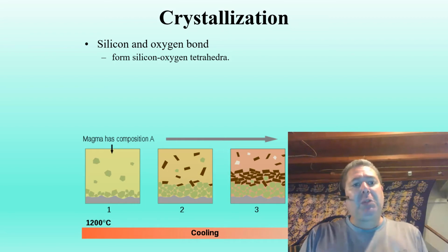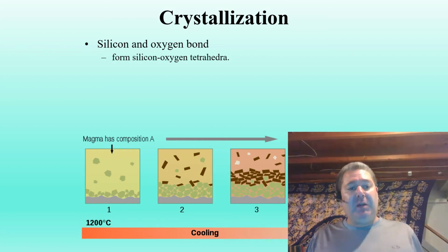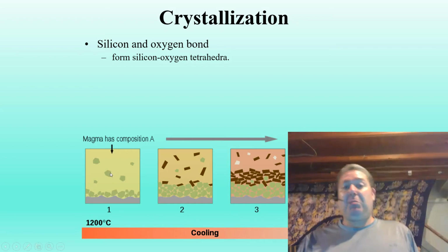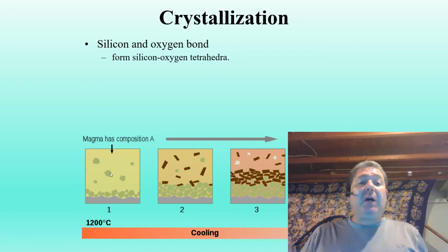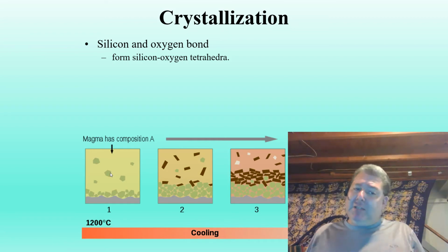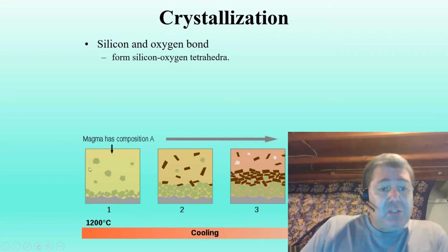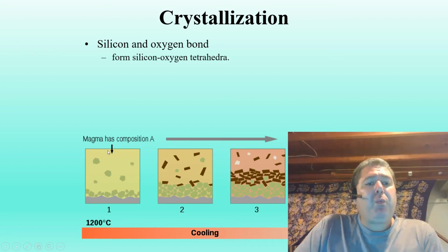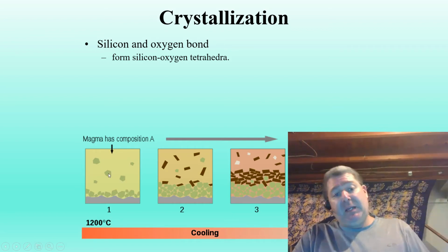But what we're looking at here is the difference between the liquid phase and the solid phase. So as we pull out these, say, olivine crystals, we're pulling out a lot of iron, a lot of magnesium, and a lot of oxygen, 4 oxygen for every 1 silica. We're not pulling out as much silica, but a lot of iron, a lot of magnesium, a lot of oxygen. So as we do that, we start to deplete the rest of the liquid of those materials that we've removed: iron, magnesium, and oxygen.